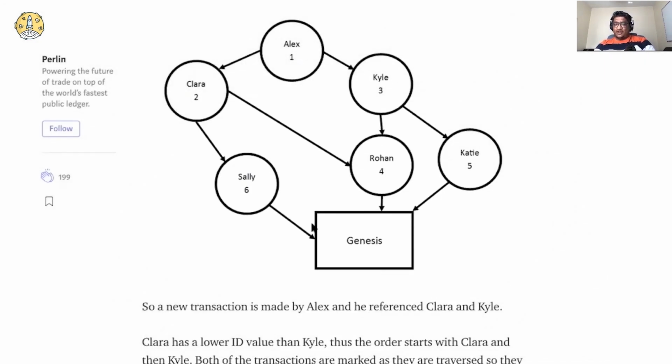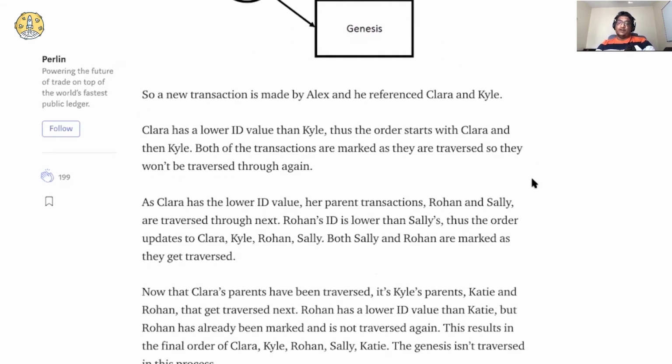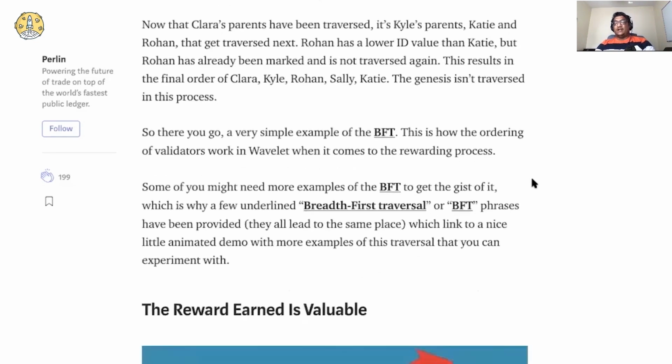So that's how the traversal happens, and during this traversal, it figures out which nodes are the validators, and depending on their staking and the threshold value that is generated randomly, they get rewards.